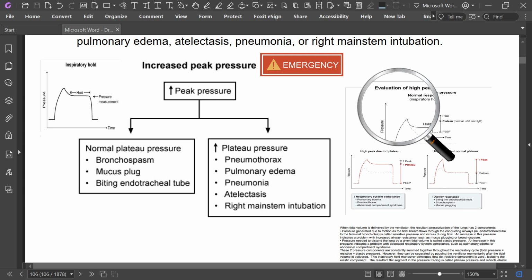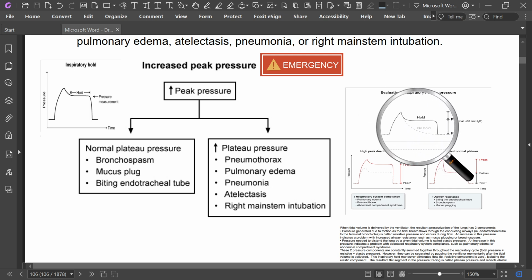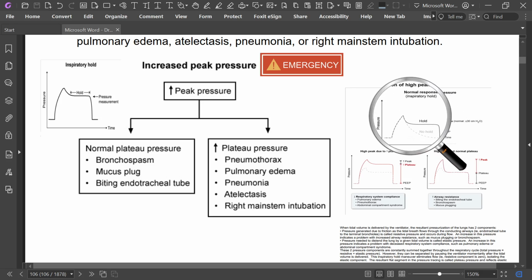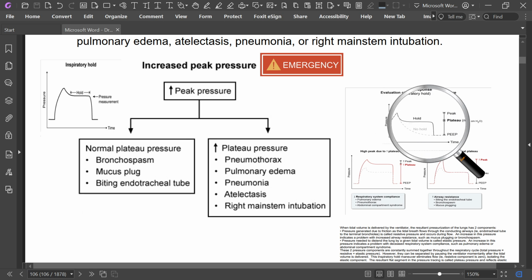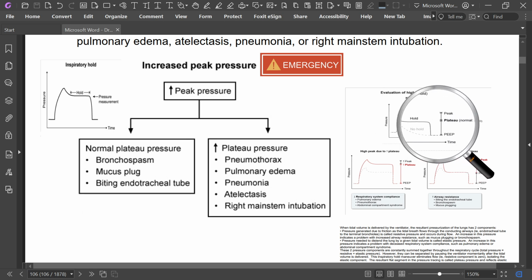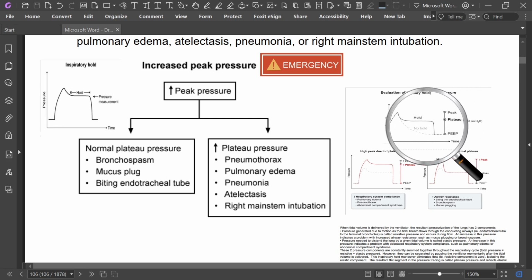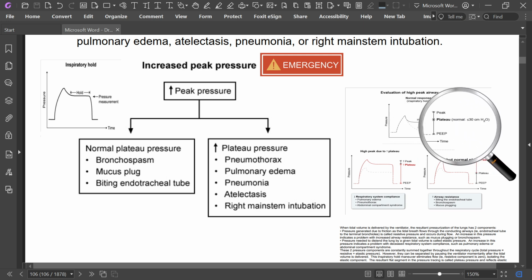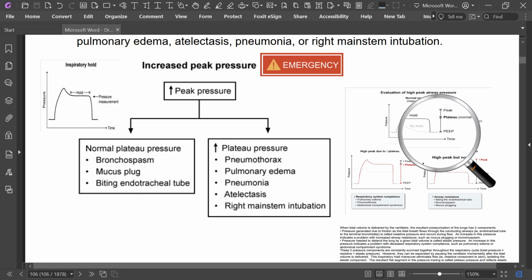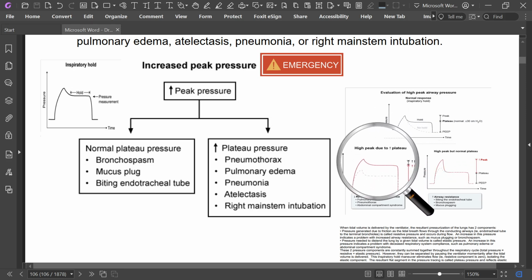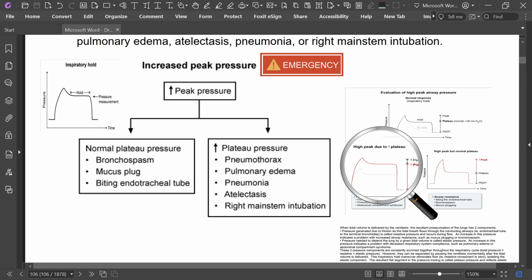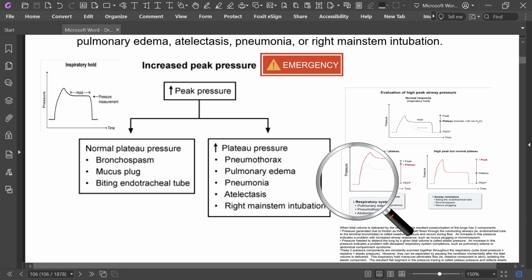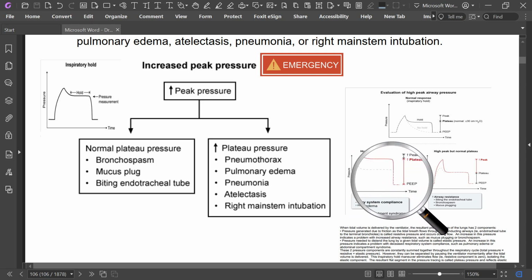Look at this picture again. This is pressure versus time, and the normal inspiratory hold is this. Here the plateau is less than 30, and this is the peak. Plateau less than 30, and a high peak due to increased plateau. This is the condition.